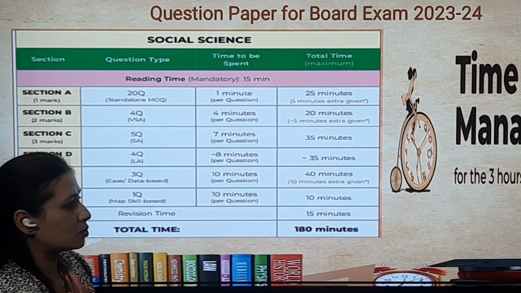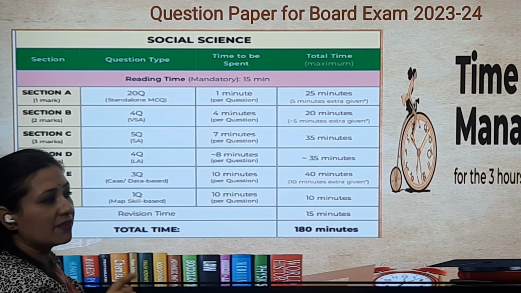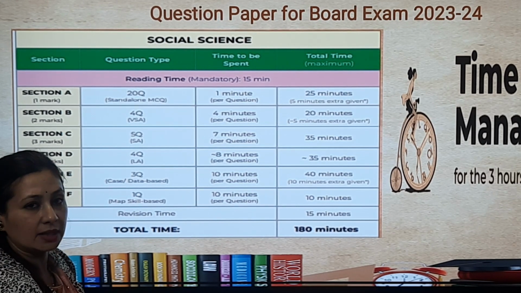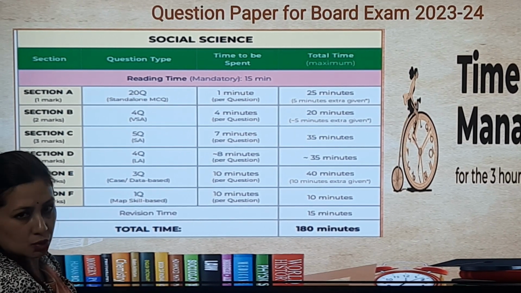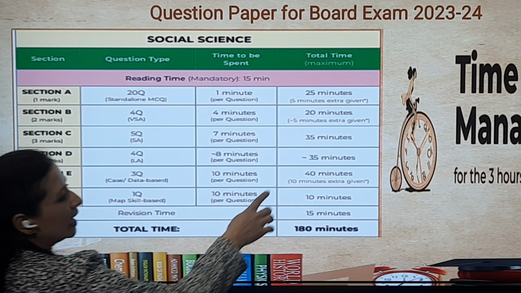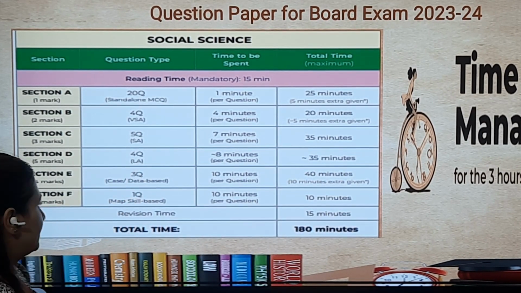For one source-based question, you should give 10 minutes, right? Because you need to read the source very nicely. So I'll just tell you one thing here. First of all, go for the questions, read the questions, and then come on to the source, so that you have an insight into where I need to focus on that source. So that makes a total of 40 minutes where we are giving 10 minutes extra time.